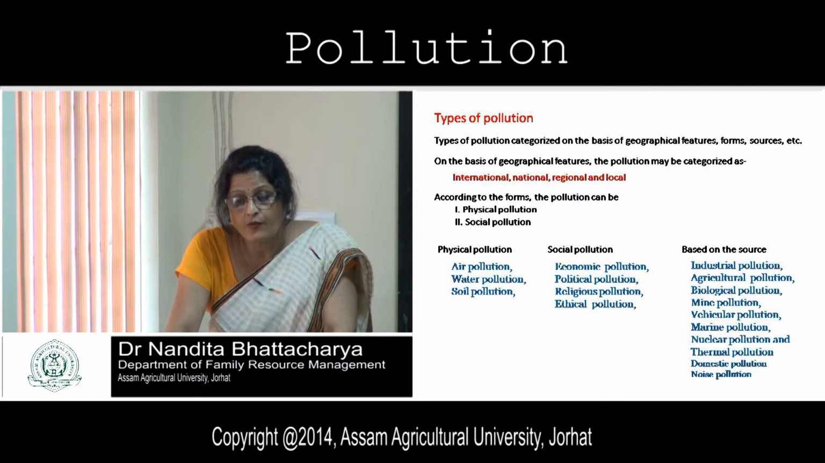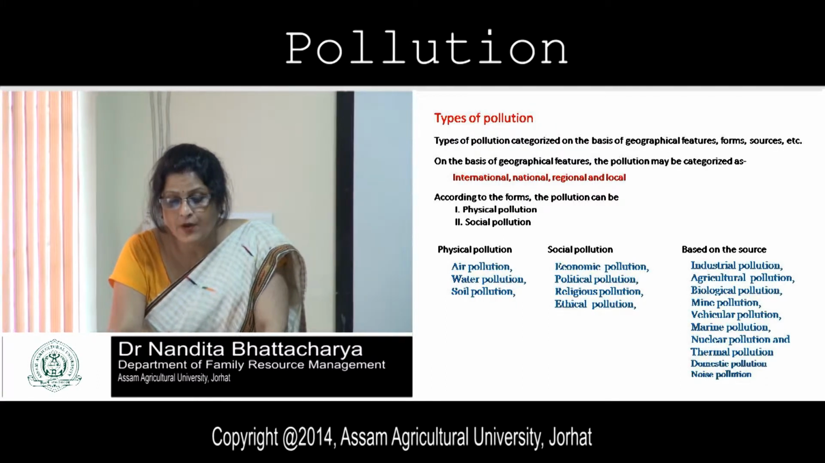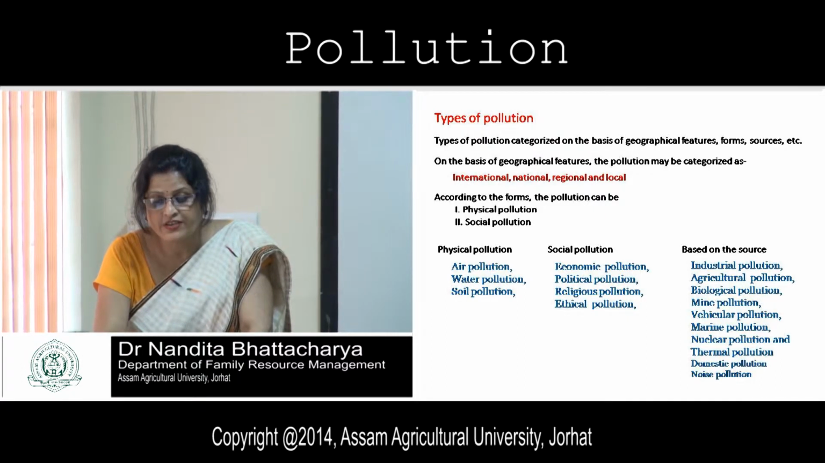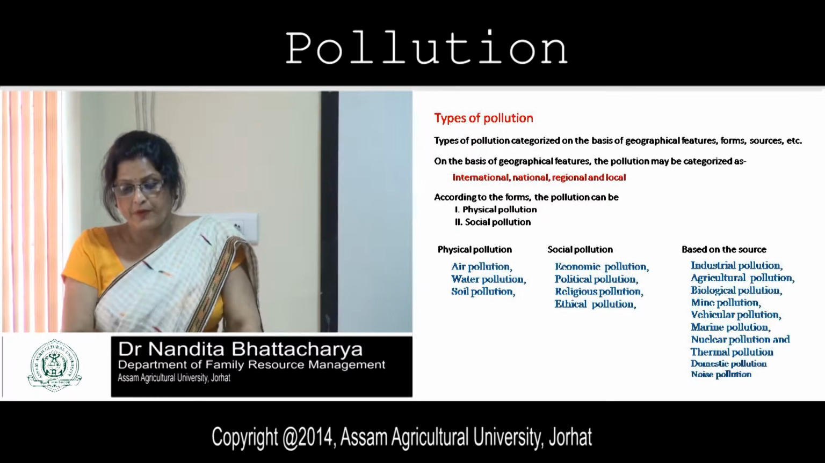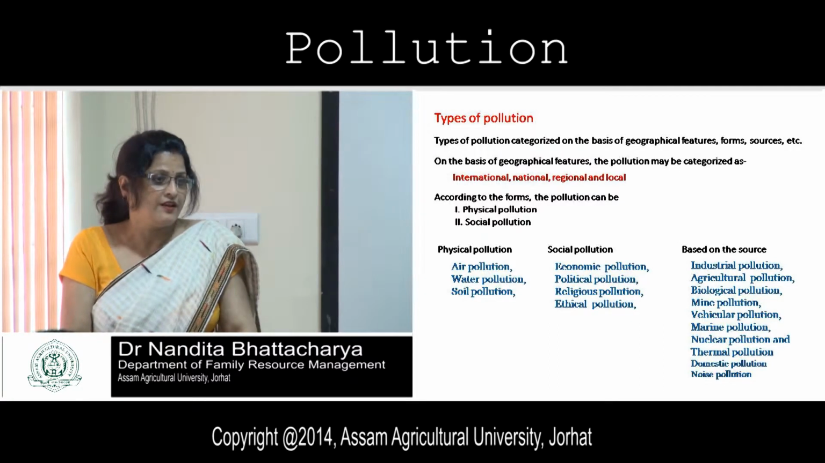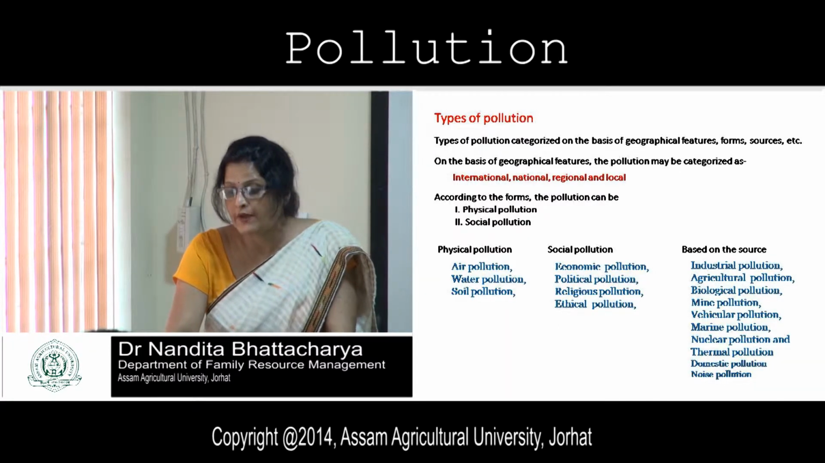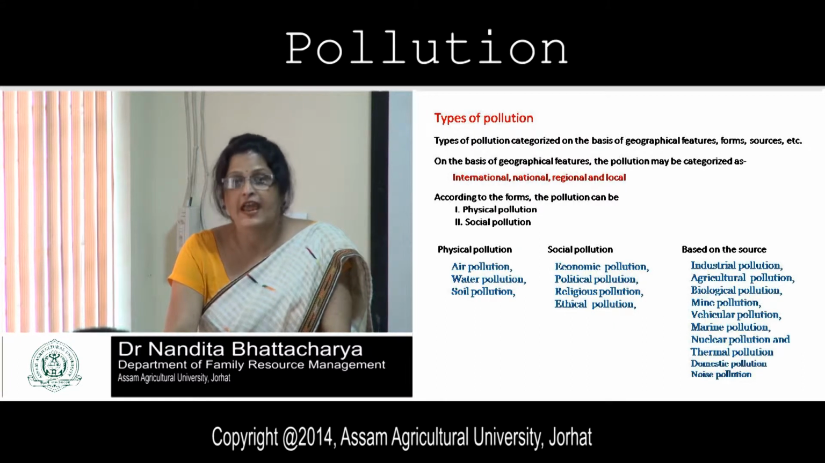And in physical form we have what? Air pollution, water pollution and soil pollution. In social form, what is this? Economic pollution, political pollution, religious pollution and ethical pollution. Based on the source, we have industrial pollution, agricultural pollution, biological pollution, mine pollution, vehicular pollution, marine pollution, nuclear pollution, thermal pollution, domestic pollution and noise pollution.